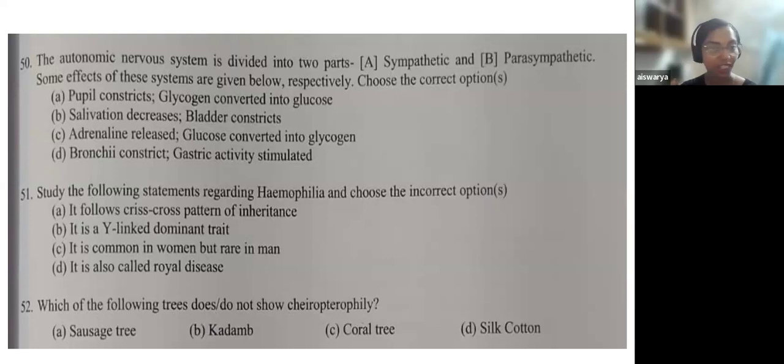So here, salivation decrease and bladder constrict is an example for the sympathetic nervous system function. Okay, then adrenaline being released and glucose converted to glycogen. So also another function of sympathetic and parasympathetic respectively. Okay, so here also you could